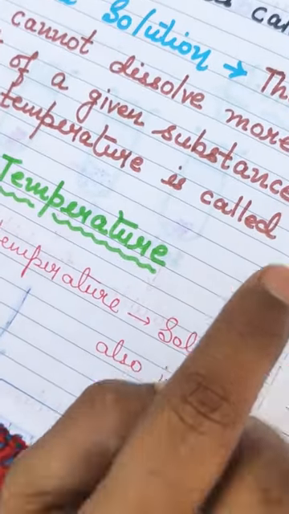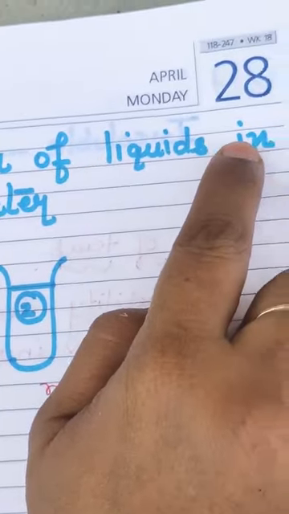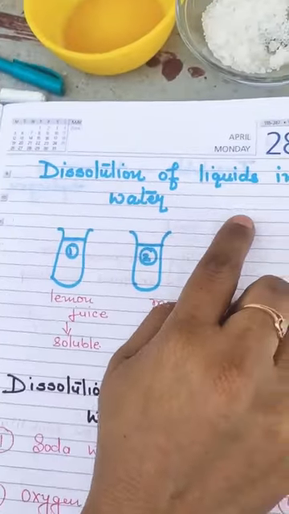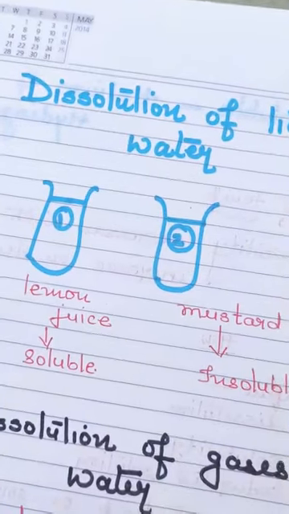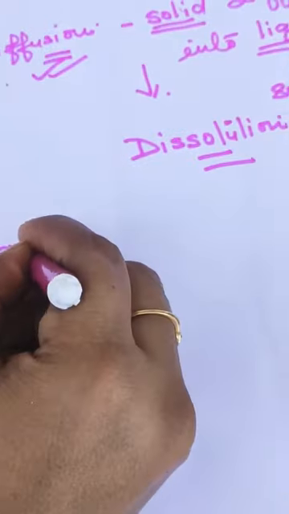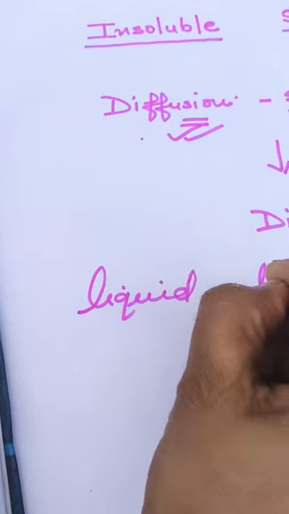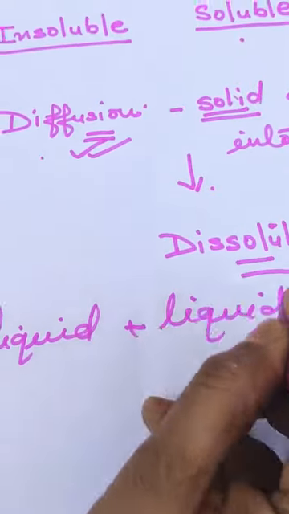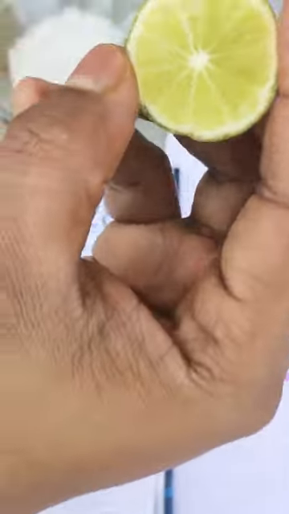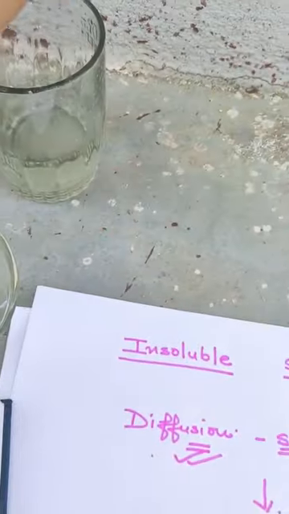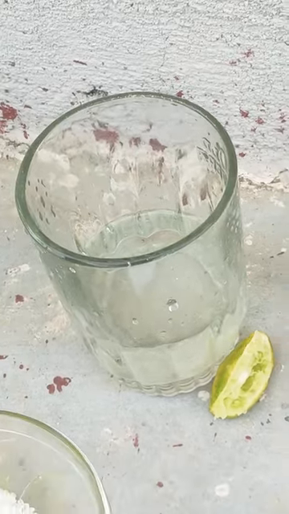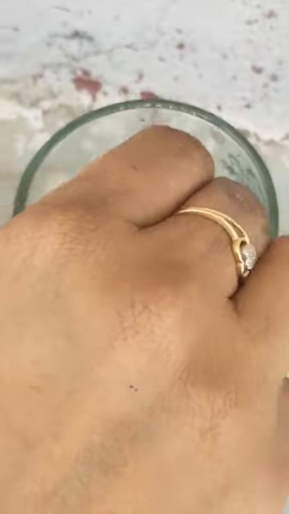Clear to you? Now, there is dissolution of liquids in water. Now, what happens when two liquids come in contact with each other? Do they diffuse? Yes, you can see here, I have some lemon juice. I am putting it in. Now you see, the lemon juice is in liquid state. Now you can see, it has become invisible. It means one liquid diffuses into another liquid.